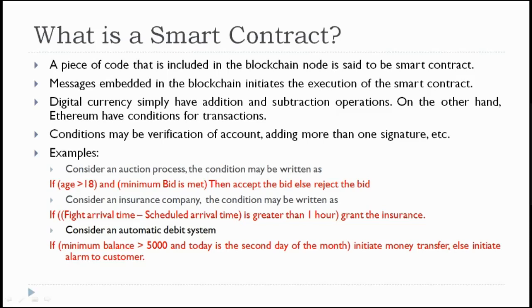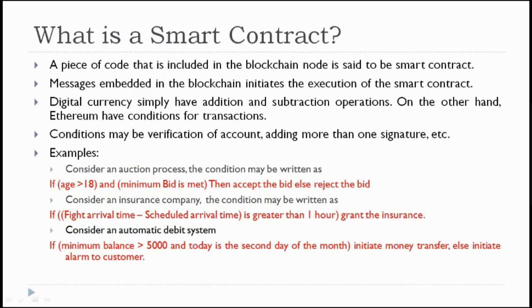So this is a structure. This is flight-based insurance, where you have parties like the airline industry, customers, and the insurance agent, and these are the conditions on which any one of the schemes is going to work. Like that, they may have multiple schemes. Each and every scheme has its own conditions, and all these conditions have to be executed so that their entire work can run on the blockchain.